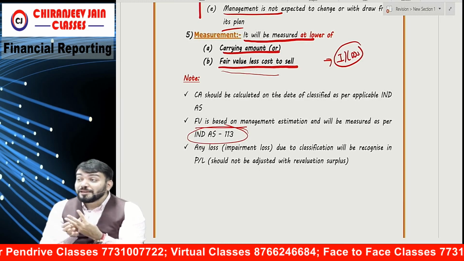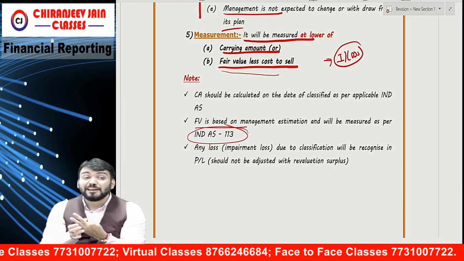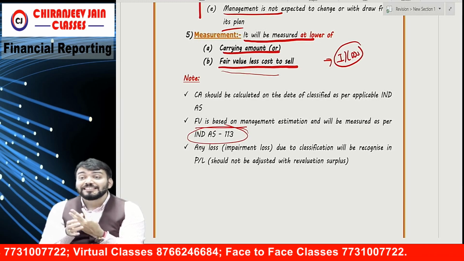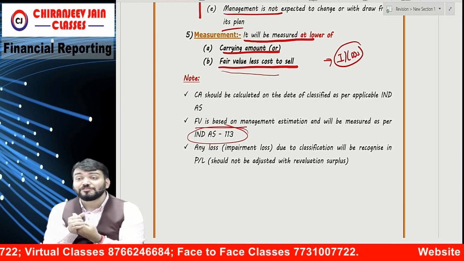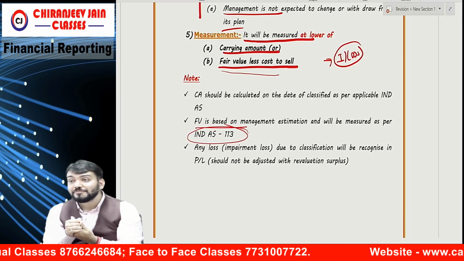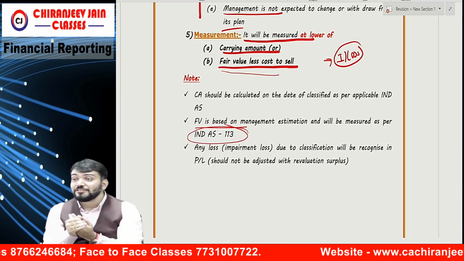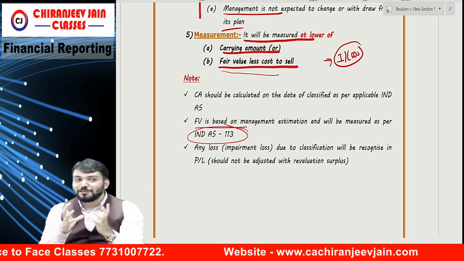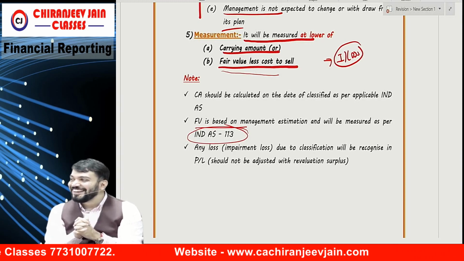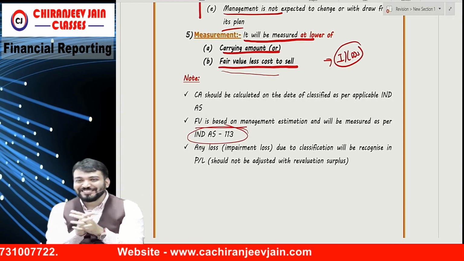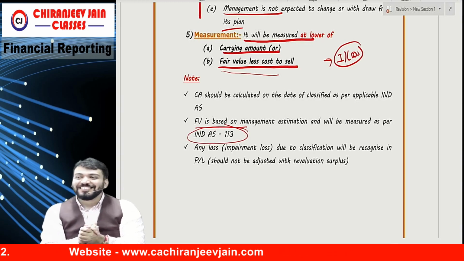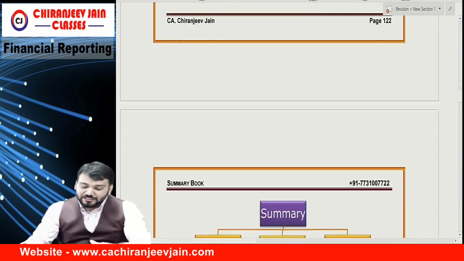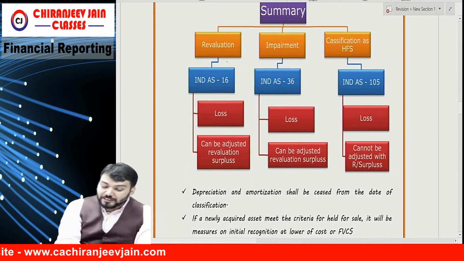Whether impairment loss as per Ind AS 105 can be adjusted with revaluation surplus. We have revaluation surplus. Yes or no? You are saying no because you have understood my emotions. No, it will not be. Understood. So this is also very important.